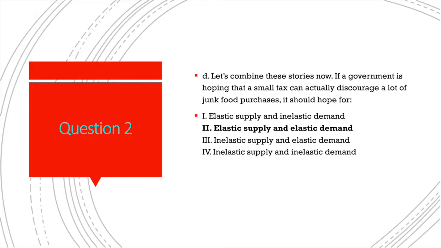In question 2, part D, we are asked to combine the stories now. If the government is hoping that a small tax could actually discourage a lot of junk food purchases, it should hope for option 2, elastic supply and elastic demand. In this case, they wouldn't lose so much money.